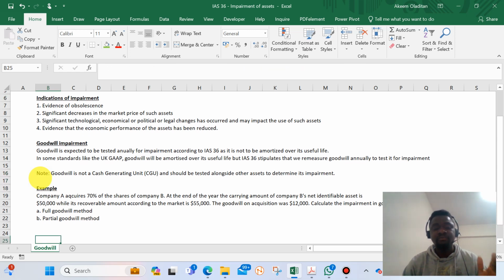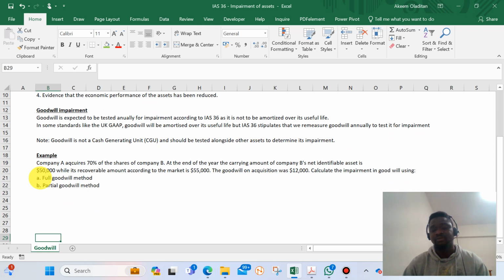So I will be drawing an example. I just made a simple example here so that we can understand how to test for impairment. Another thing to note is that when we're testing for impairment, you need to first of all understand how we arrive at the goodwill, whether we have adopted a full goodwill approach, or a partial goodwill approach. For a full goodwill approach, it means that when we're calculating, the NCI will have been recognized at its fair value. That is why we call it a full goodwill approach.